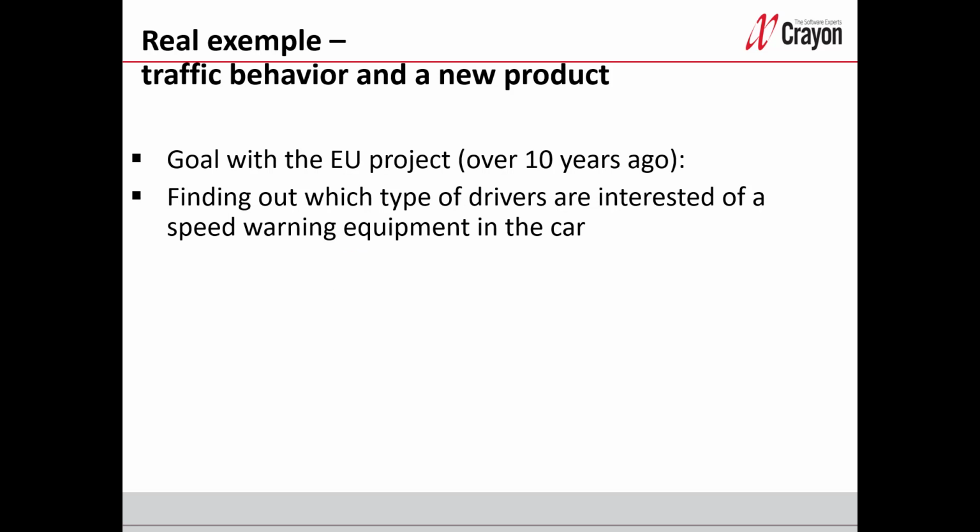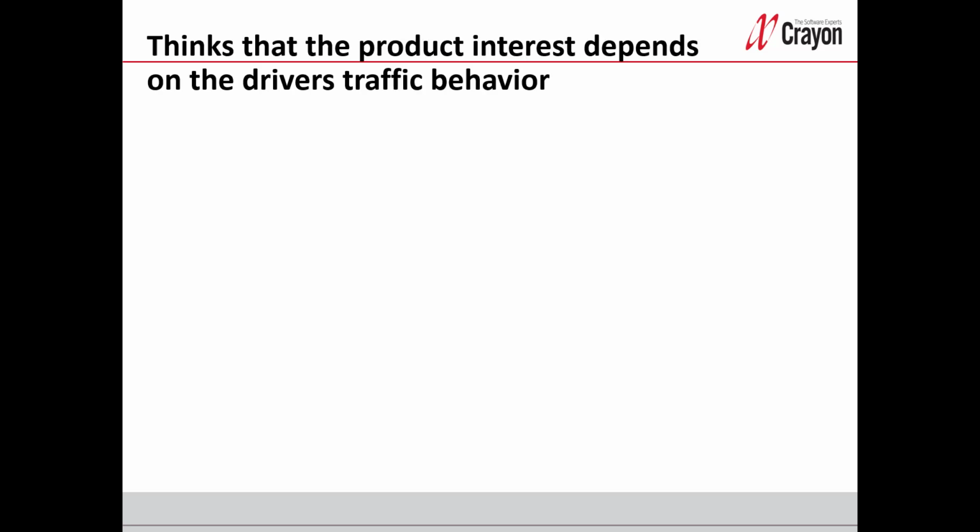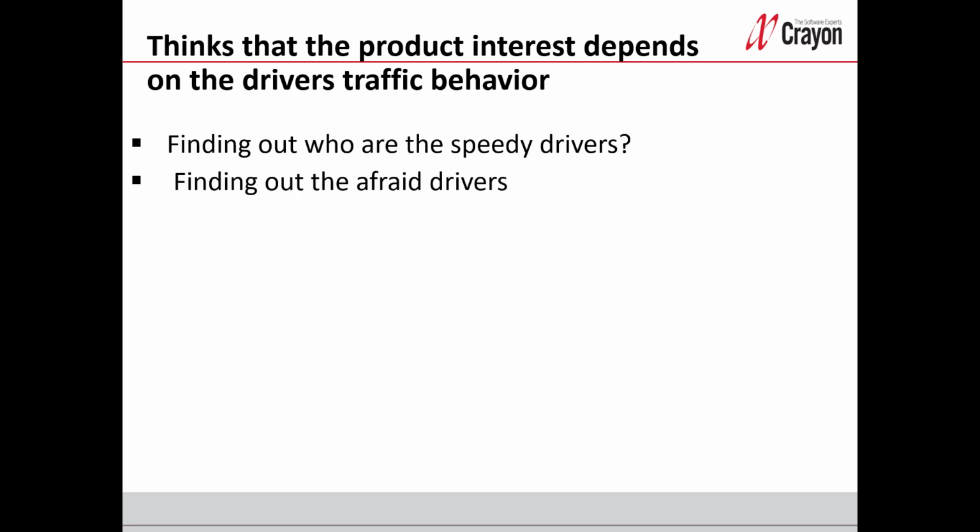In my demo of the factor analysis that you will see in part 2, I will show you a real example I was involved in many years ago, and the goal in the EU project was to find out which type of drivers are interested in speed warning equipment in the car. So we wanted to find out who are the speed drivers. That's something that could be hard to measure. We were also interested to find the weak drivers, or the drivers that are afraid in the traffic. But this is also something that is hard to measure.